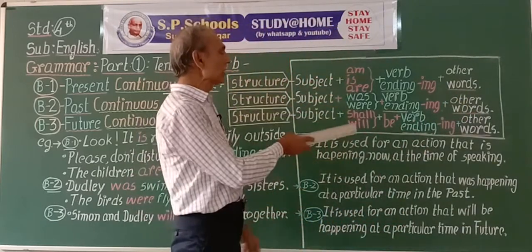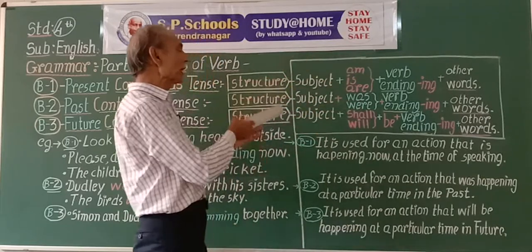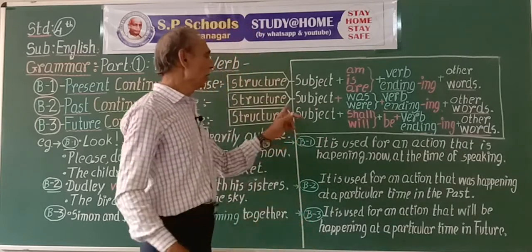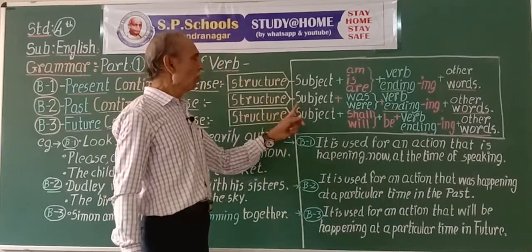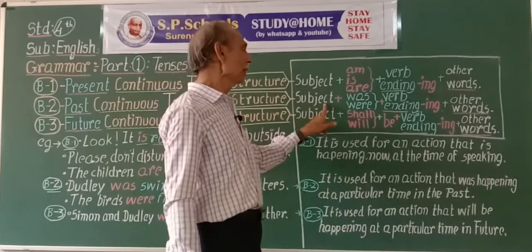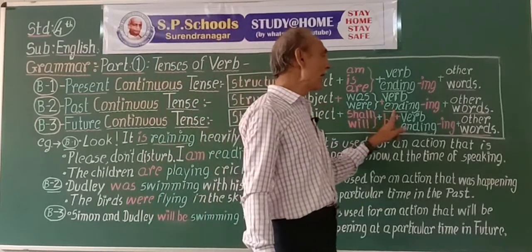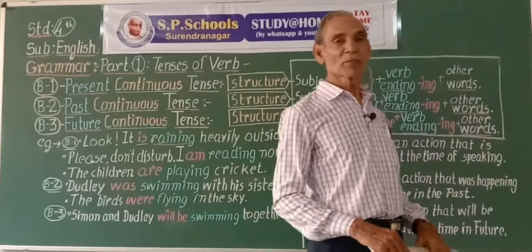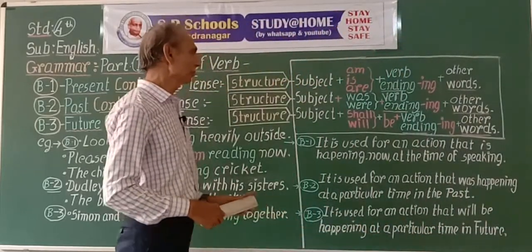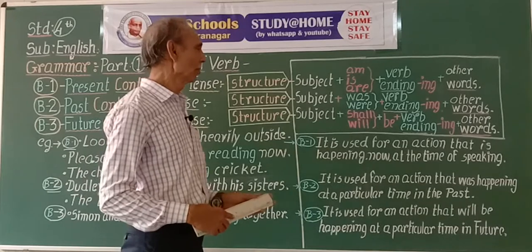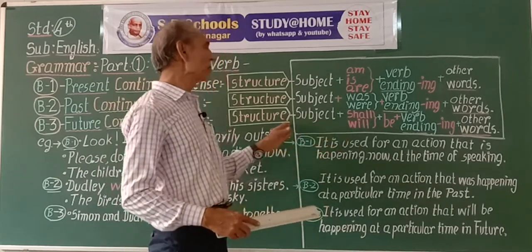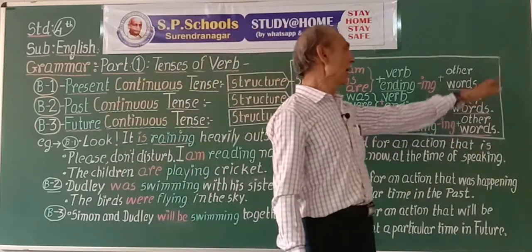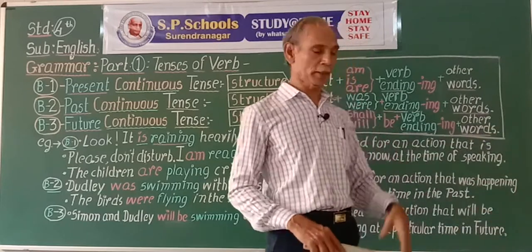So if we take these helping verbs in the beginning, the structure becomes interrogative. Here in past tense, was Simon playing with Dudley and his sisters? Like that. If we take shall and will in the beginning, the structure becomes of interrogative type, and at the end in interrogative we put question mark.